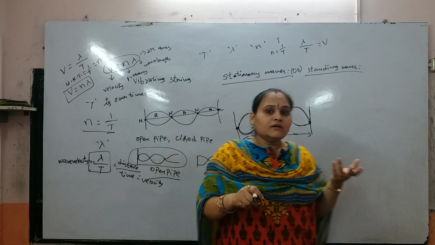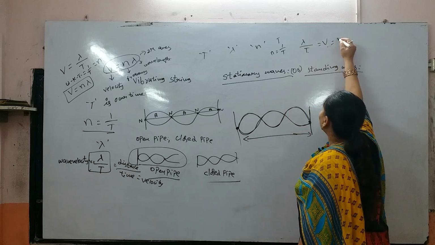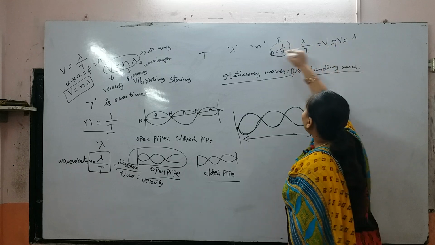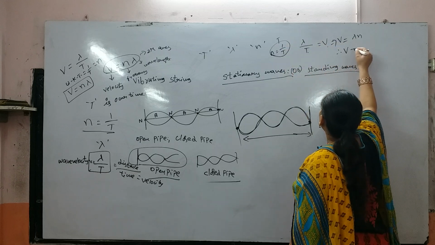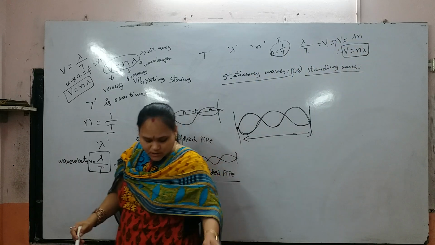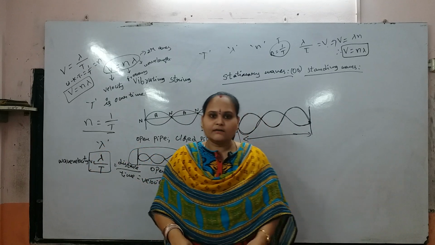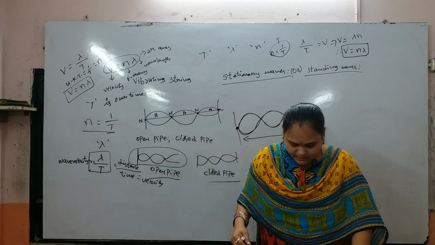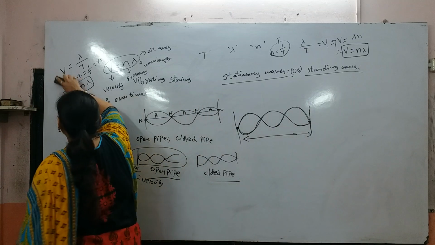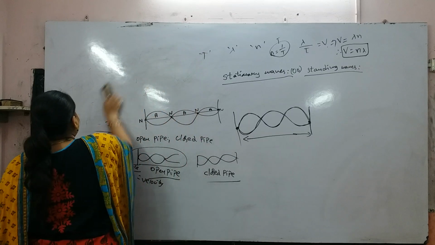Here we are considering a sound wave, so the sound wave velocity v is equal to lambda by t. But we know that 1 by t is nothing but n. Therefore, the wave velocity v equals n lambda, which is the relation between velocity v, wavelength lambda and frequency n. So next, our topic is these are the basic points of waves.